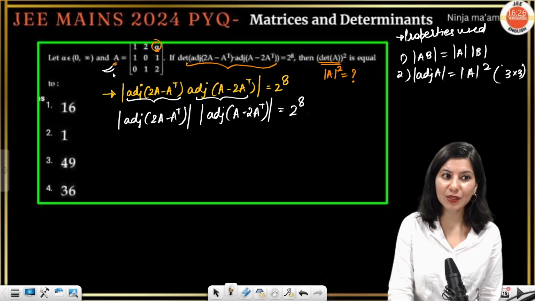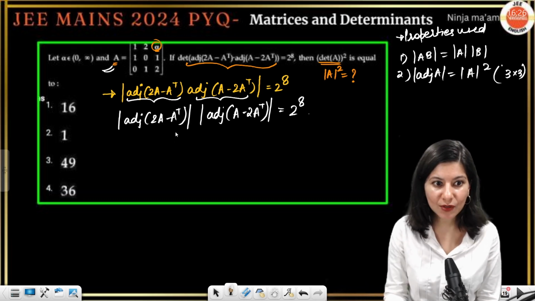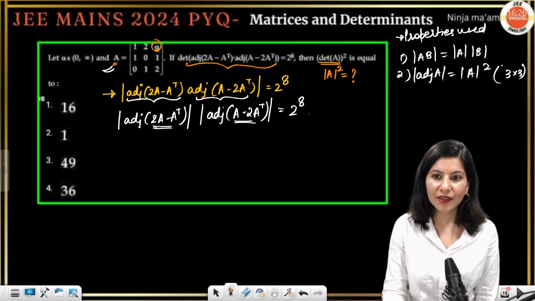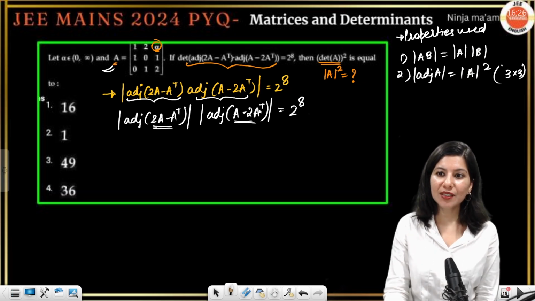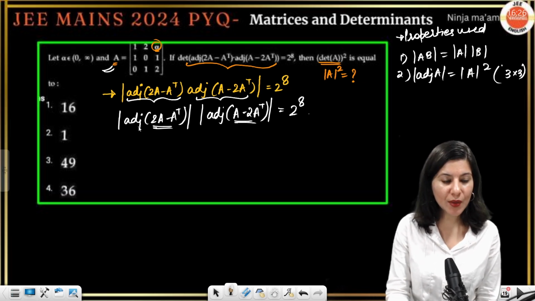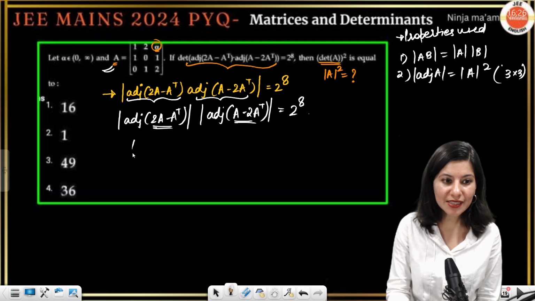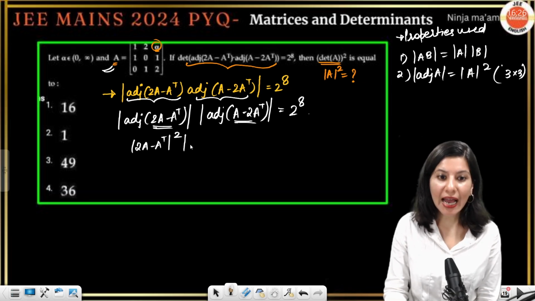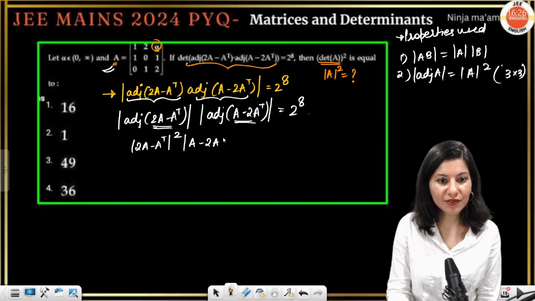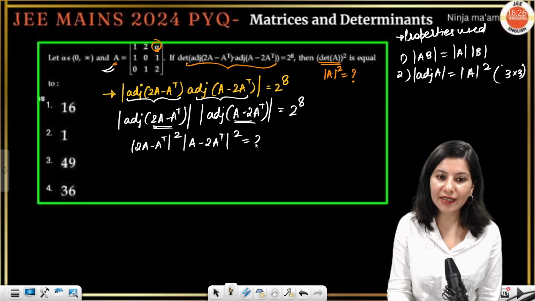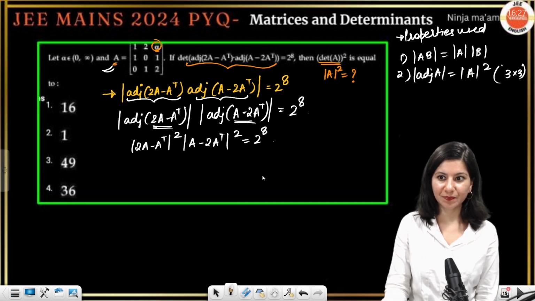And this is a 3 cross 3, and 2A minus A transpose is also 3 cross 3. So let us quickly apply this property. Adjoint A gives determinant A square, so adjoint of 2A minus A transpose gives the determinant of this, squared. Again the same property for the other one, and that is 2 raised to power 8.